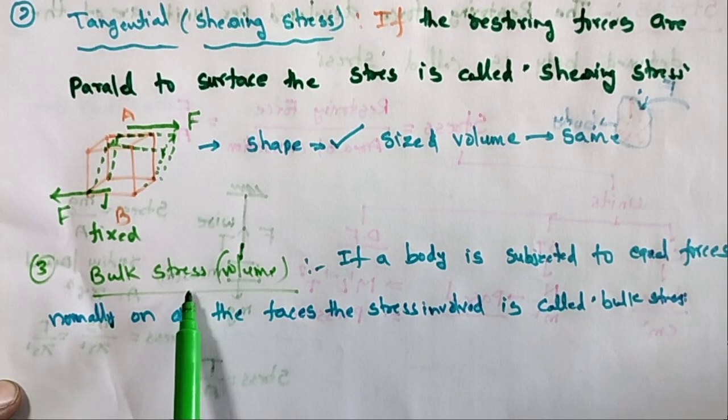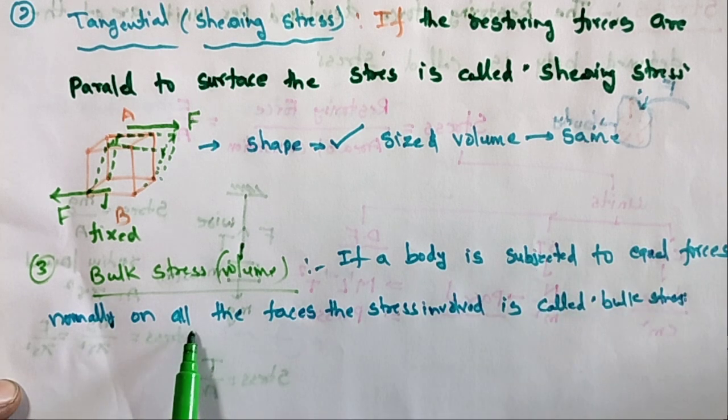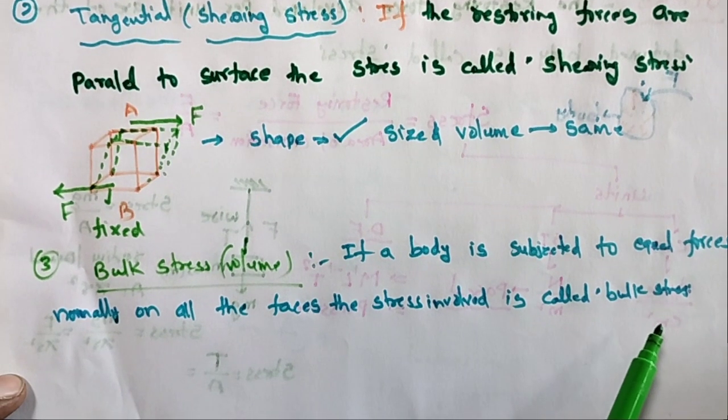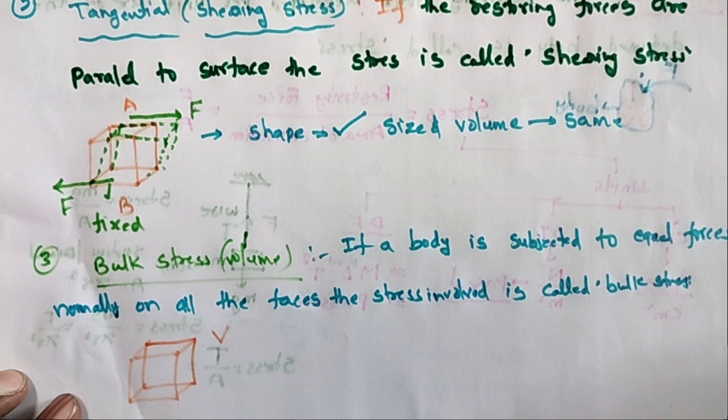Third one, bulk stress. If your body is subjected to equal forces normally on all the faces, the stress involved is called bulk stress. So in bulk stress, the volume will change. For example, I am taking this one object. What is the volume? The object volume is V.